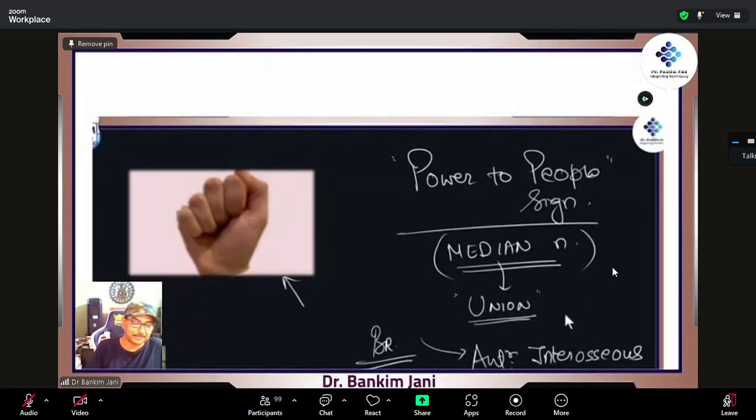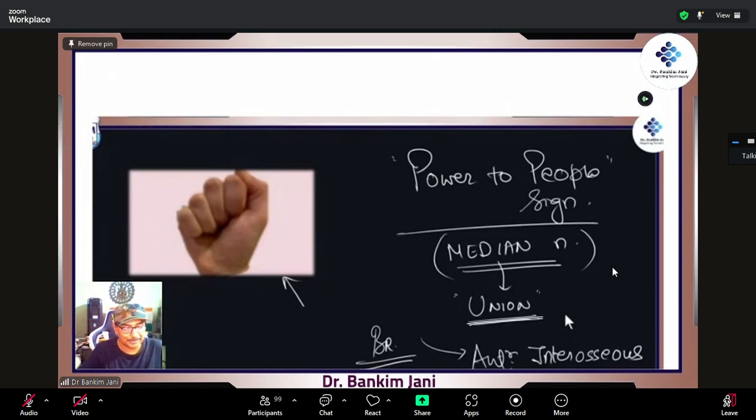It is called the power to people. Zindabad, Zindabad. So that is the power to people. It is hard to remember, so what we did is, median is like union. Union Zindabad. So that is, median is union. So now we know this union is median now.